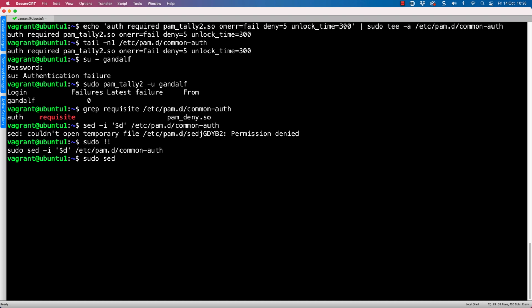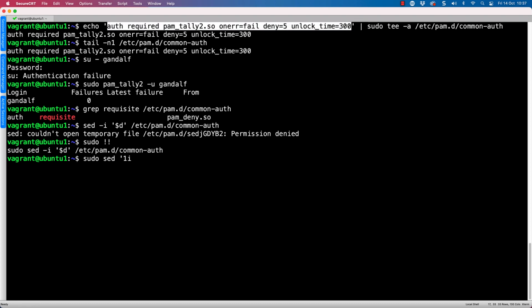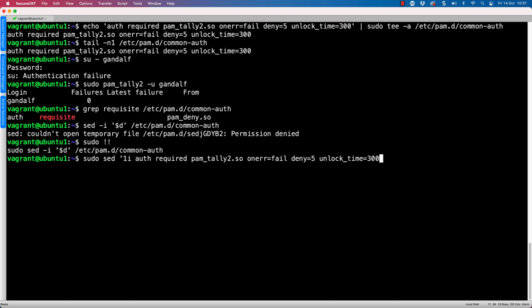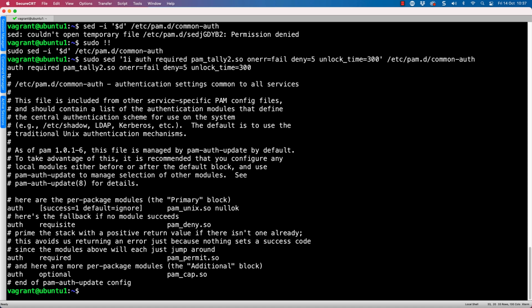We're now going to put the entry in again, but at the start of the file. So again, we use a line number, but we can actually specify line number 1 because we know there is going to be a line number 1. Dollar just represents the last line, but we don't know what line number it's going to be. We can choose i to insert and then paste in the same line that we had before. So on line 1, insert this line and then just specify our file.